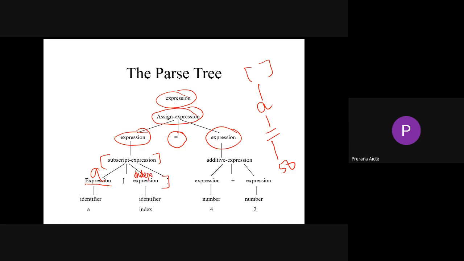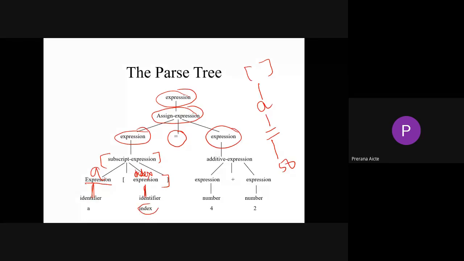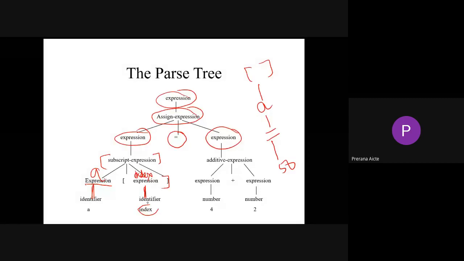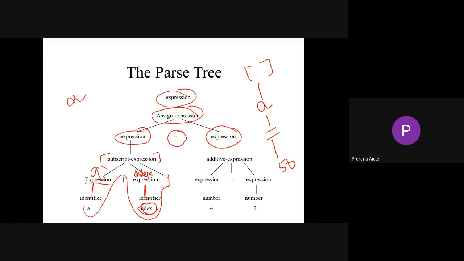Close brace. So A, and this is your identifier which gives your index. See, index. So which means A of index, index is equal to 4 plus 2.